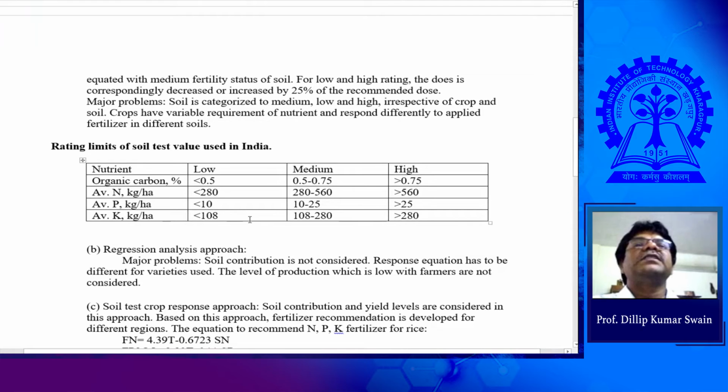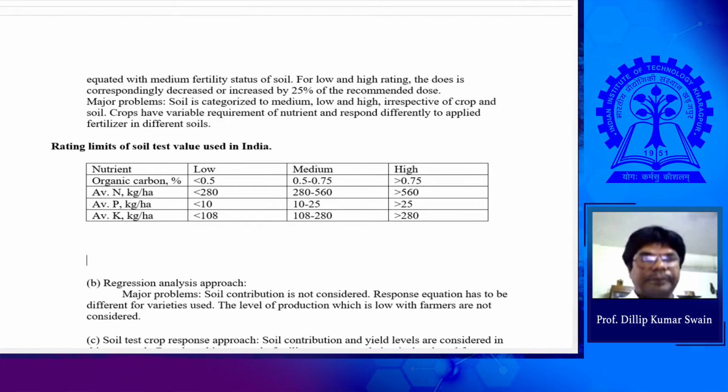So when you go for the general blanket recommendation, we give the nutrient requirement of the crop for a particular soil. Suppose the crop is rice.